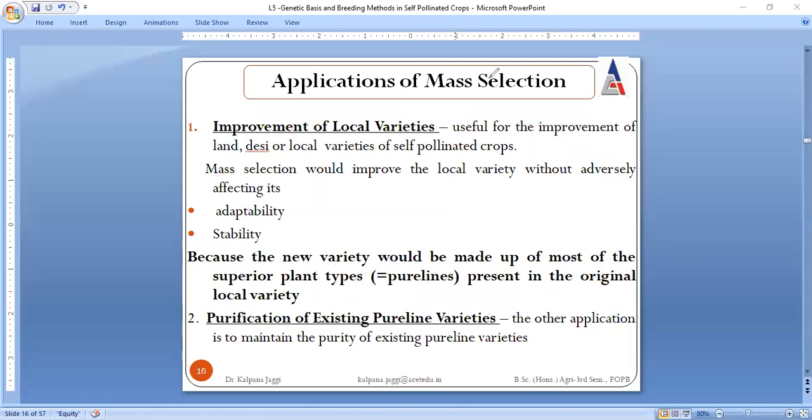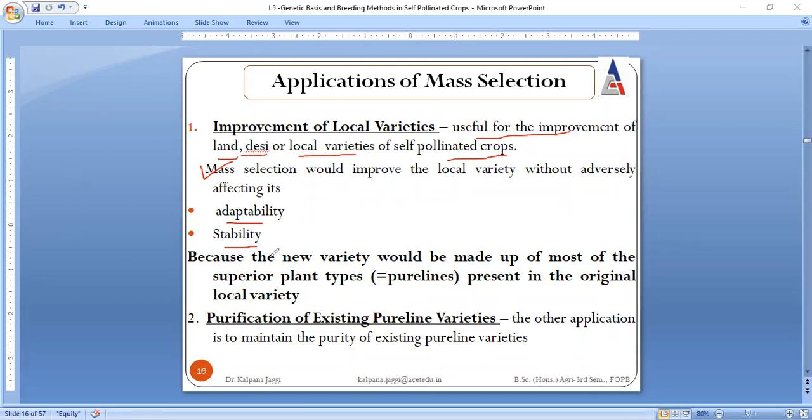If we go for mass selection with the local varieties, then as a result of mass selection, there is going to be improvement of land, desi or local varieties as a result of self-pollination, because mass selection is going to improve their adaptability and often their stability.